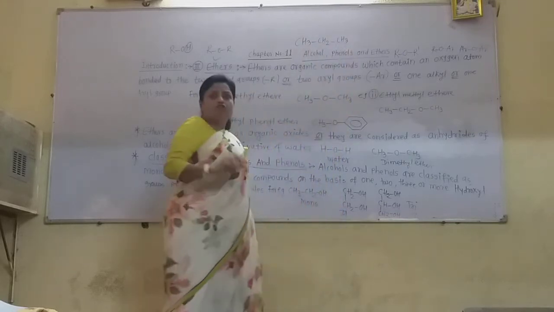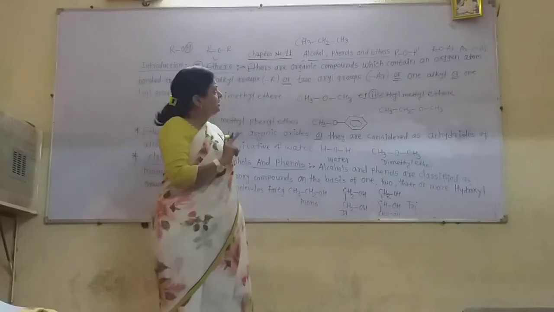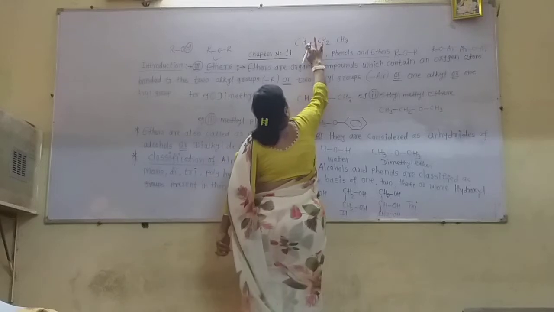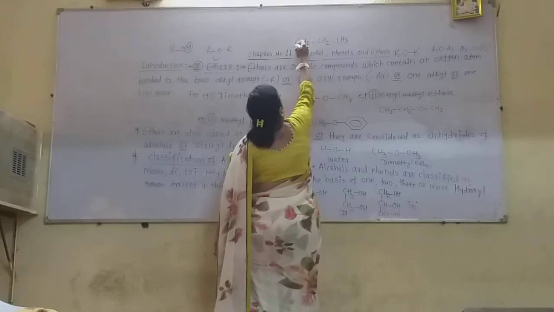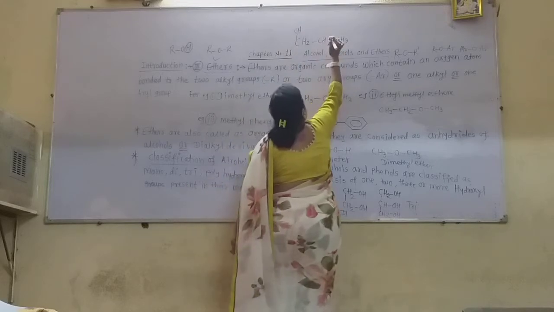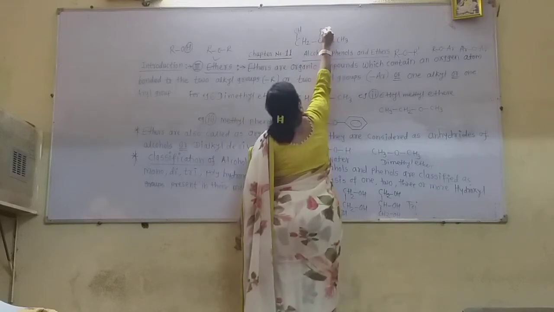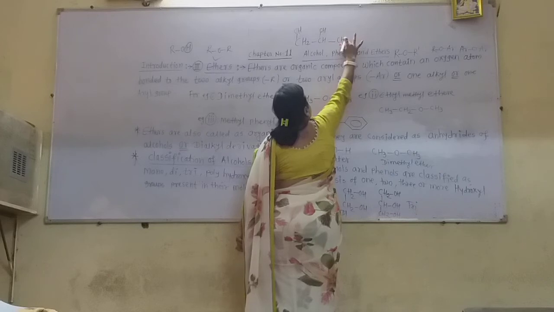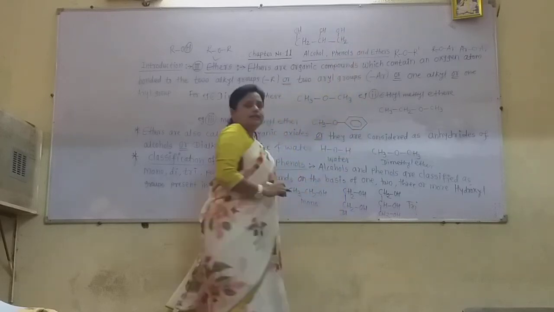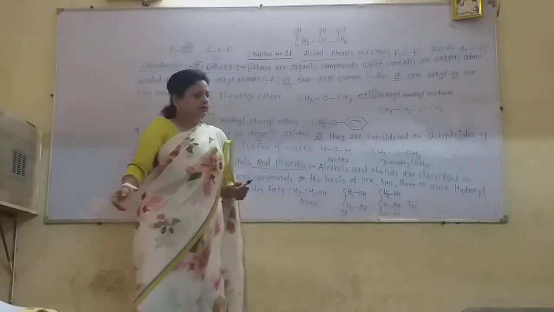If one hydrogen atom from each carbon is replaced by an OH group, suppose here CH2 is there and one OH group is attached. Again this CH has one OH group attached, and here also CH2 has one OH group attached.